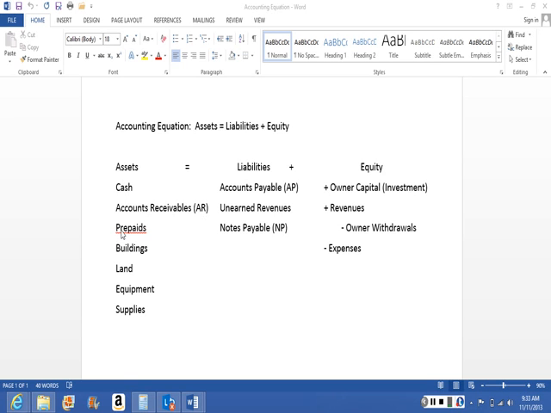Prepaids is another one. We'll just really quick introduce it here. It'll come up again in Chapter 2. Prepaids are things we pay for in advance of using them. For example, the two most common prepaids are prepaid insurance and prepaid rent. Let's just use the insurance. For example, who here has to buy car insurance?